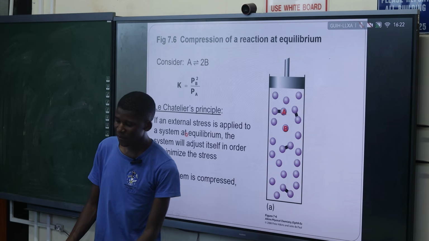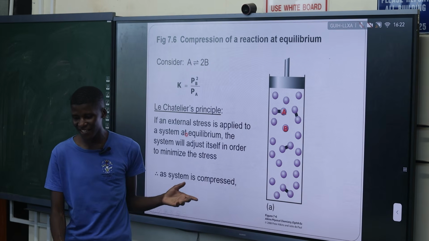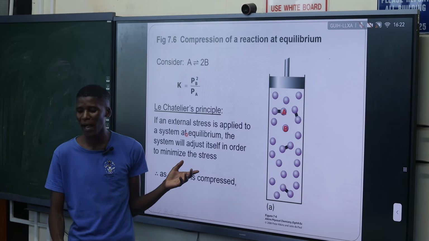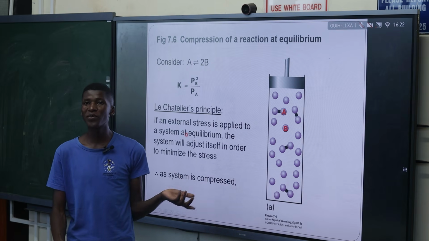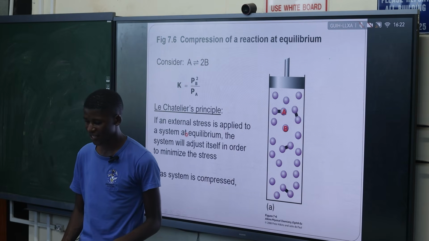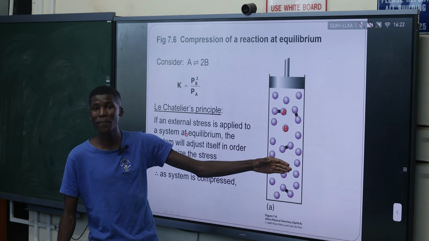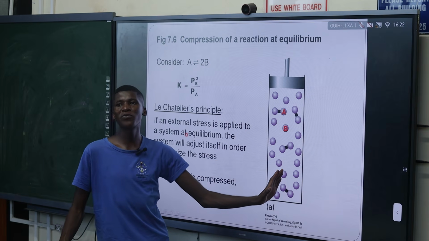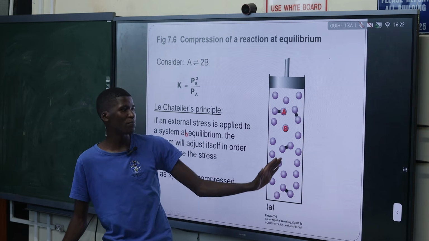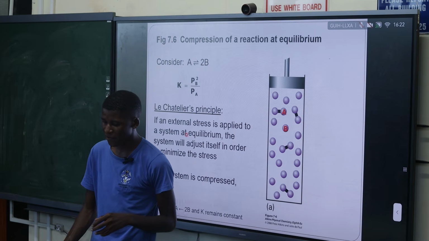Le Chatelier's principle, we know already: if you apply an external stress to a system at equilibrium, the system will do what? It will adjust itself so that it minimizes the stress. So for example, if you push the piston down, you push the particles, the system will push the particles and push this piston back up again, as we demonstrated at the beginning.